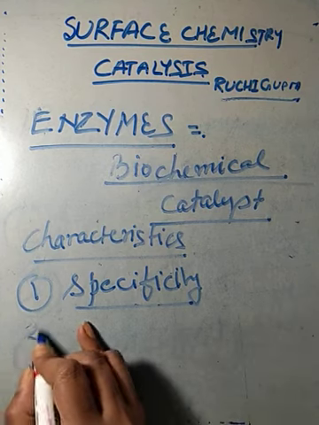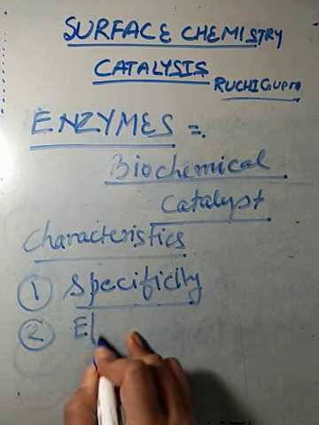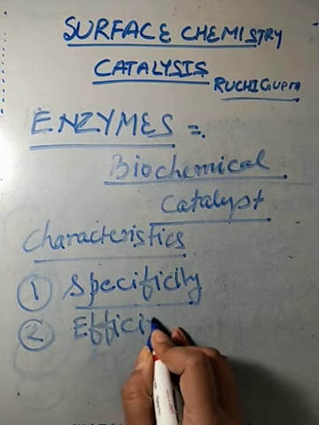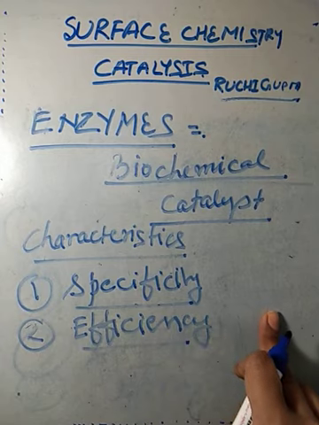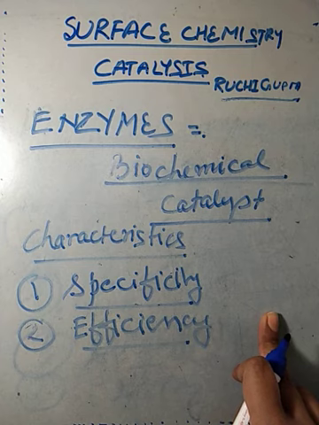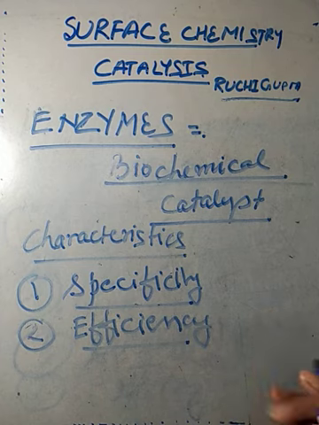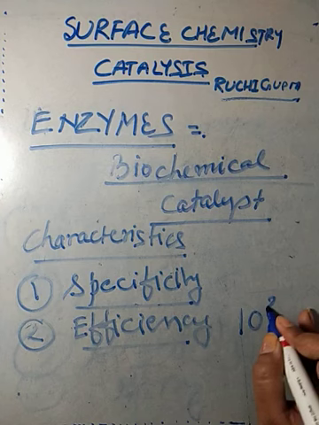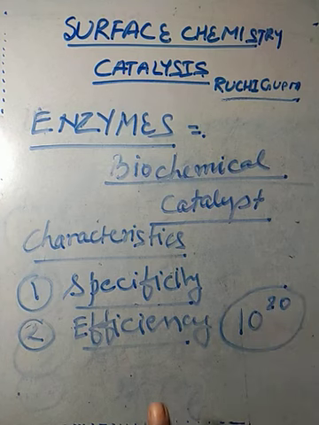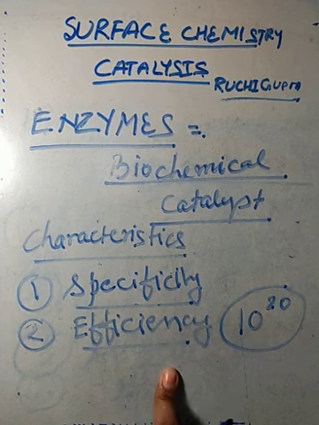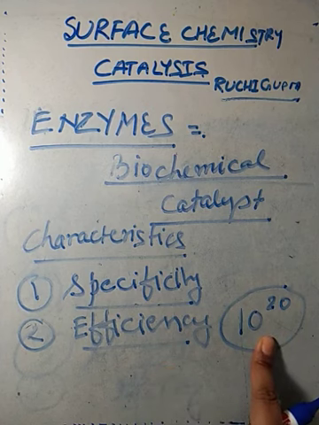Second is efficiency. Enzymes are highly efficient, and they speed up the rate of a chemical reaction by factors of up to 10 to the power 20.